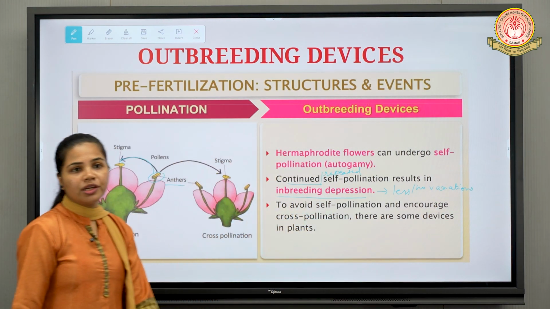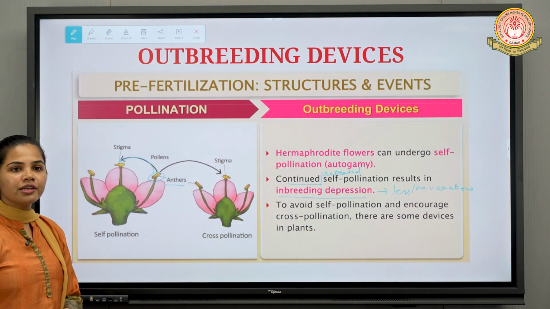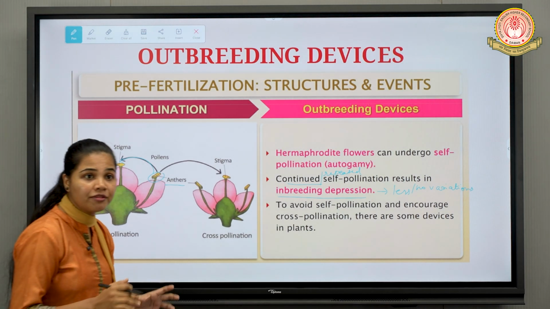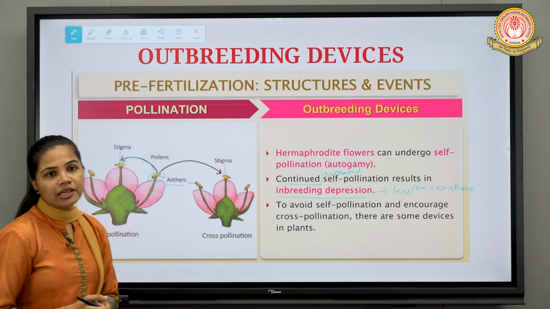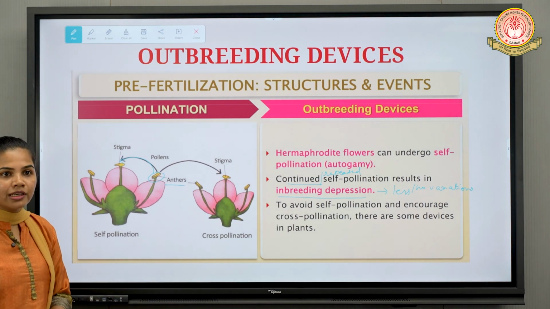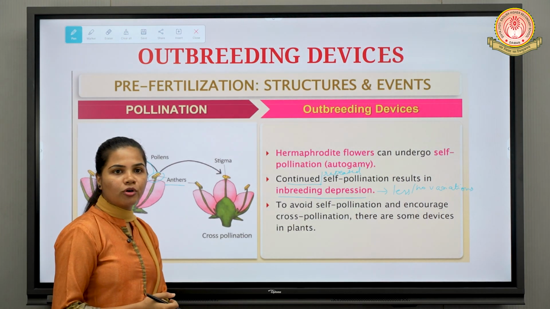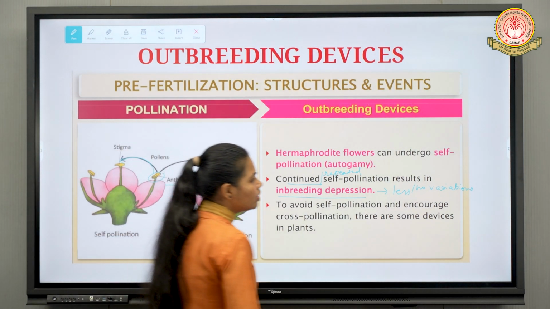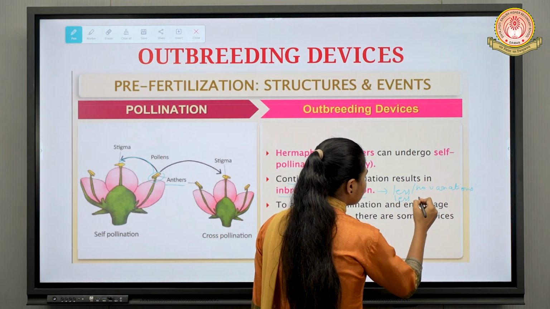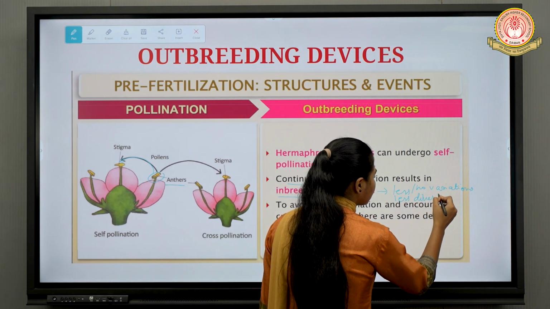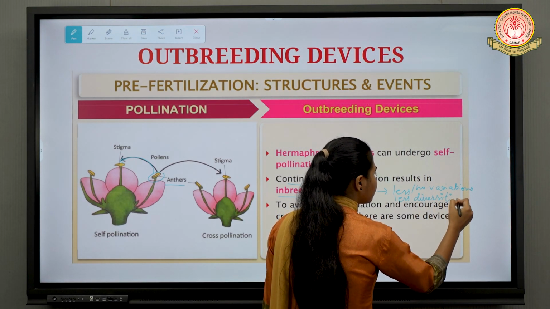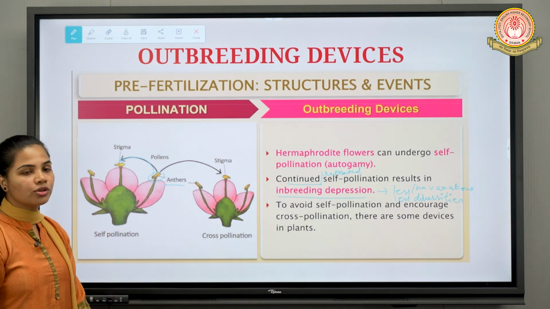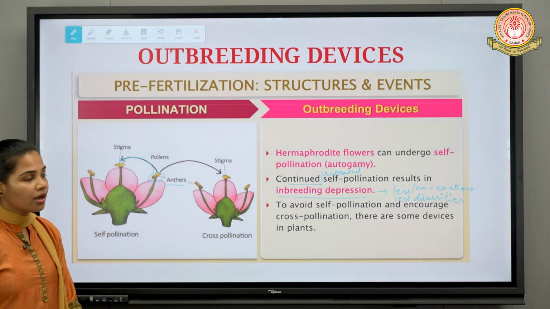Since in self-pollination there is transfer of pollen grains from the anther to the stigma of the same flower, and of the same plant, obviously, in that condition what will happen? Diversity will be less, right? So less diversity will be seen in case of such flowers, such plants, right? So it will lead to a condition known as inbreeding depression.